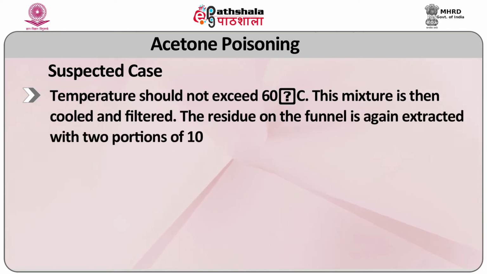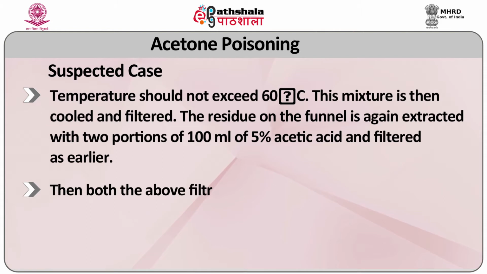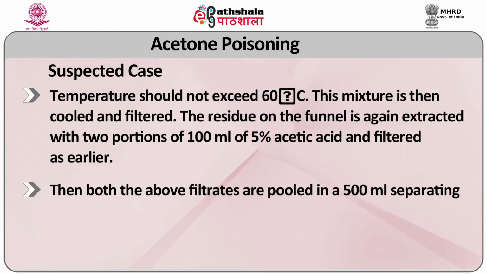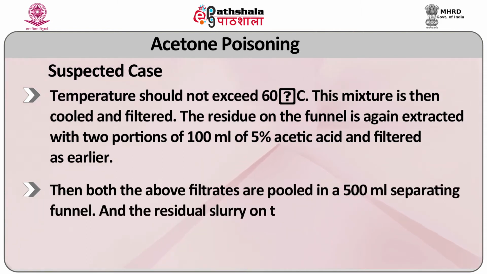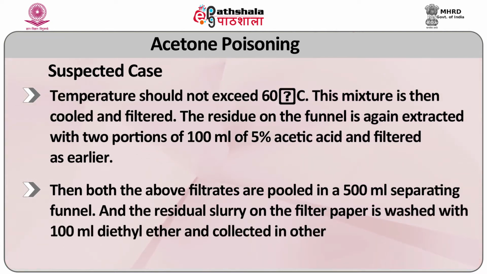The residue on the funnel is then extracted with 2 portions of 100 ml of 5% acetic acid and filtered as earlier. Then both the above filtrates are pooled in a 500 ml separating funnel and the residual slurry on the filter paper is washed with 100 ml diethyl ether and collected in another container. The ether fraction so obtained is added to the aqueous acidic extract in a separating funnel and shaken vigorously for 5 minutes and then separated.